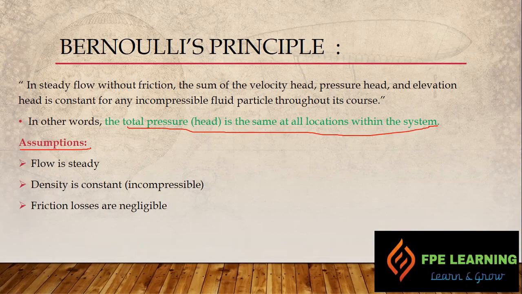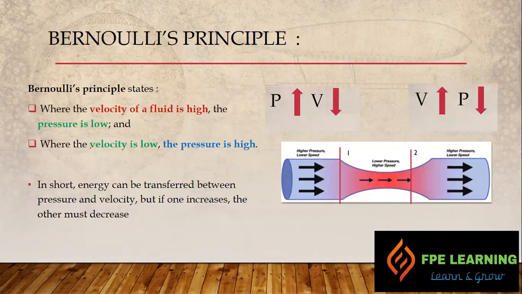Then if you can see the figure here at reference point 1 and reference point 2, right? At 1 we have a higher area, and at point 2 we have a lower area, right? So A1 is greater than A2.